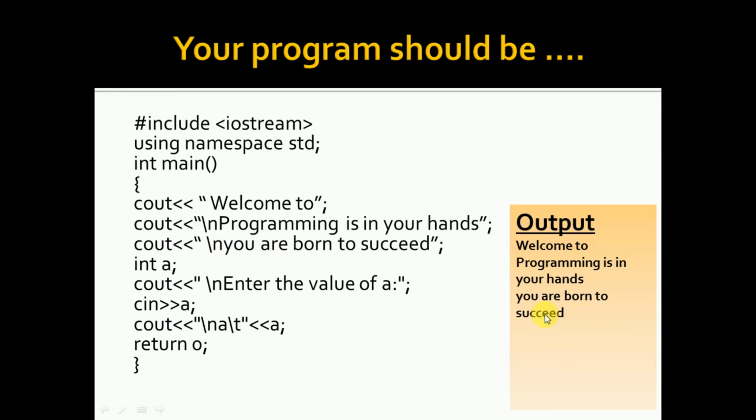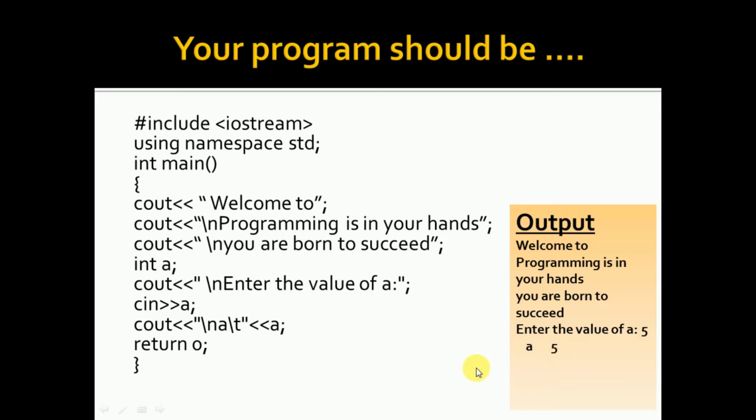Yes, very good. Now you have int a. Okay. Now \n, so it comes to the next line. Enter the value of a. So now I am typing 5. There is no \n over here, so it automatically comes here. And now you can see \n, which means it comes to the next line. What will be displayed? A will be displayed. Now there is a \t, so there is a space in between, and now the value of a is being typed.